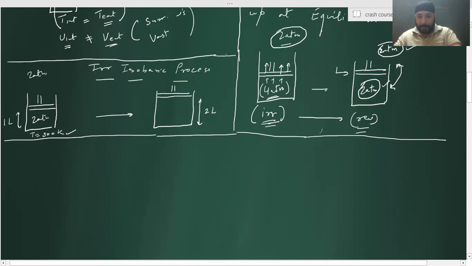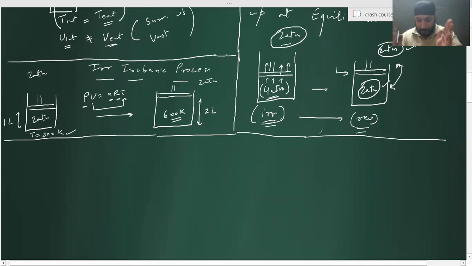If pressure is the same and the number of moles remains the same, what about the final temperature? It will increase. How much? PV is equal to nRT, and the pressure is constant, number of moles is constant, R is gas constant, so volume is directly proportional to temperature. When the volume becomes double, temperature should become double. Now 600 K.